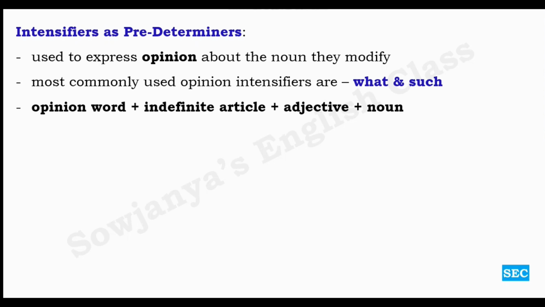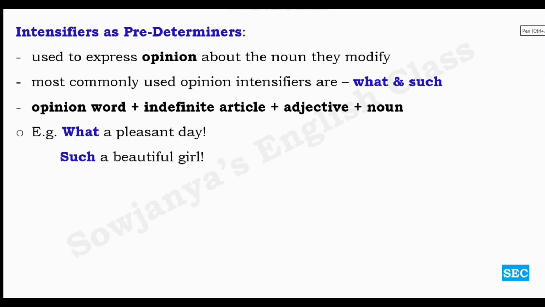Look at the structure. Opinion word plus indefinite article plus adjective plus noun. Example, what a pleasant day. Such a beautiful girl. If you look at these two examples, what is the intensifier here? What followed by indefinite article a, followed by adjective pleasant, followed by the noun day. Okay, so this is the structure. Opinion word plus indefinite article plus adjective plus noun.